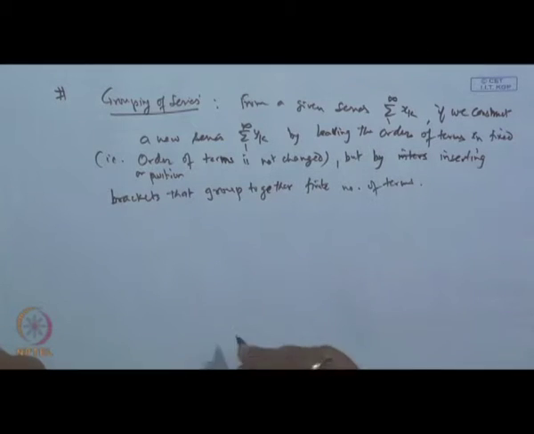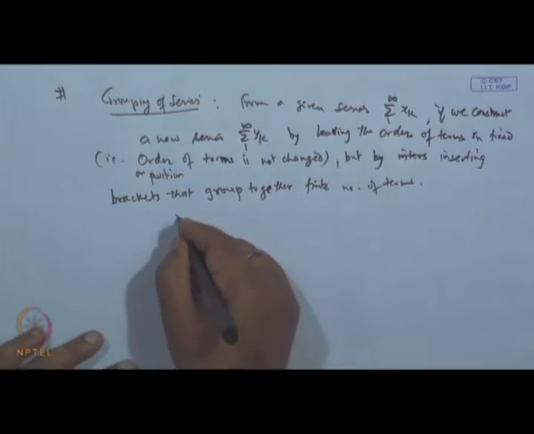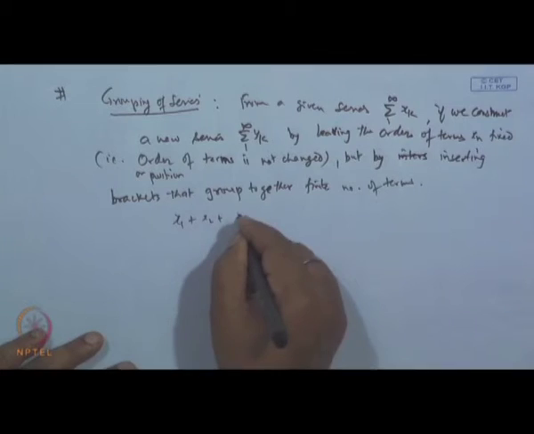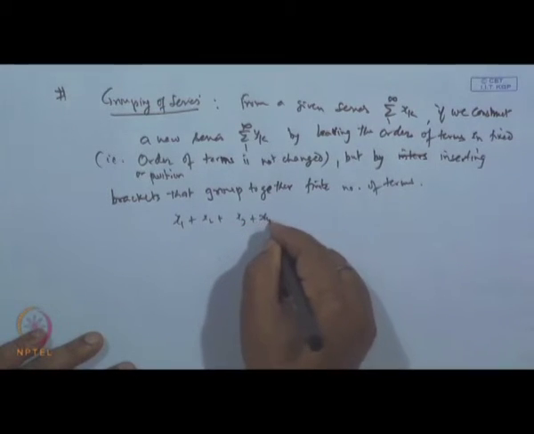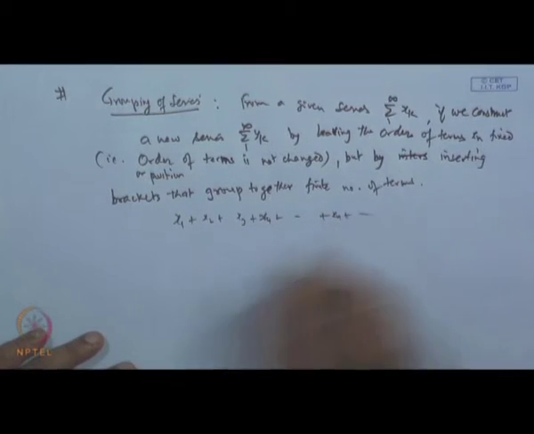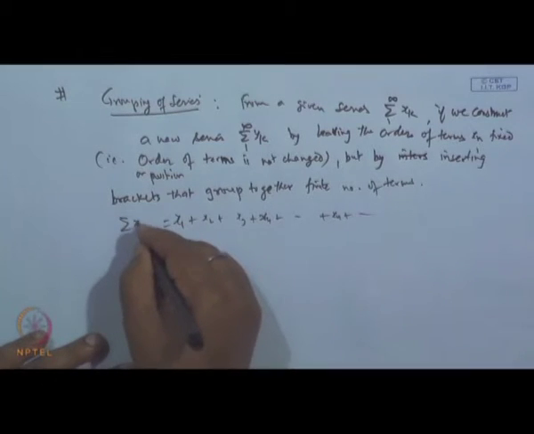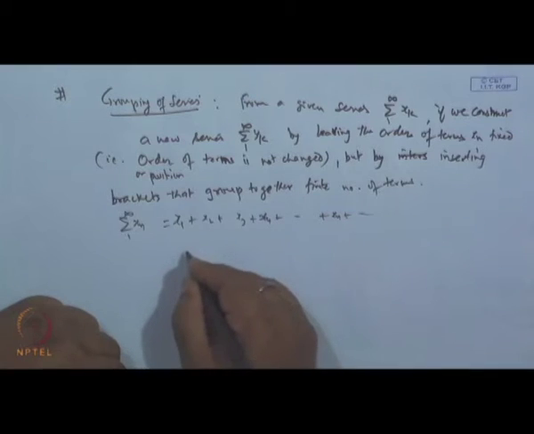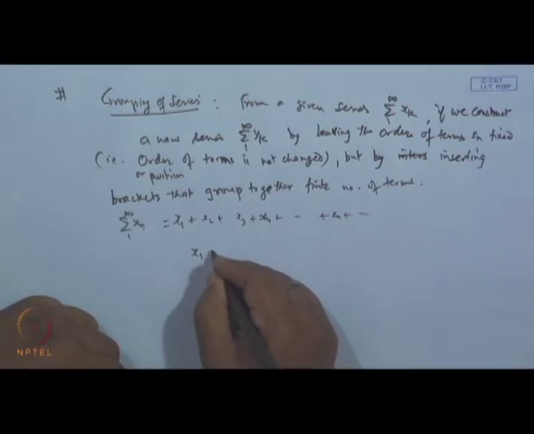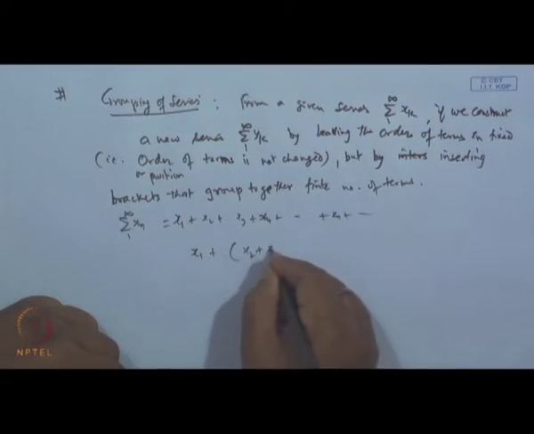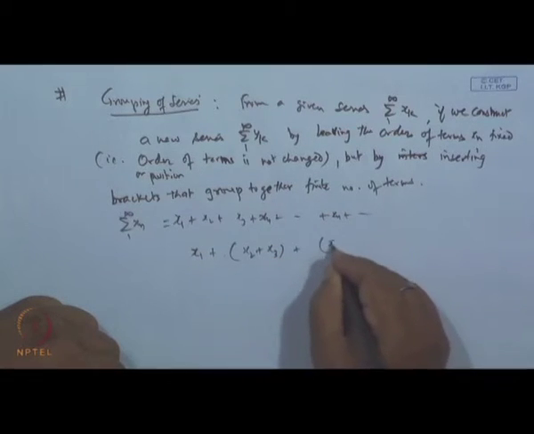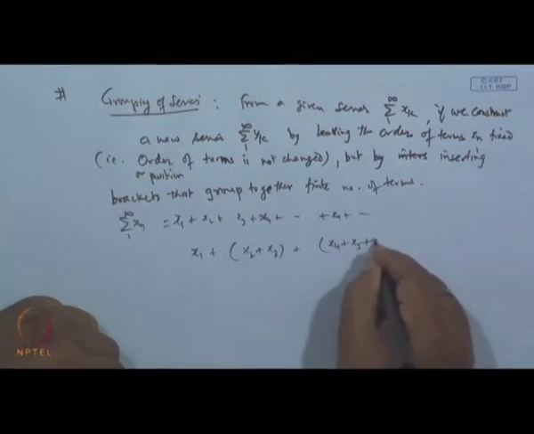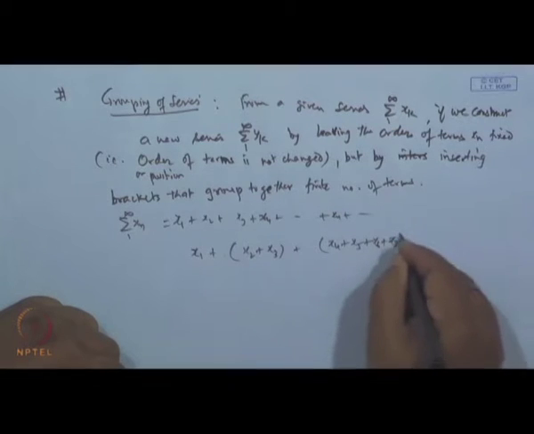Then such a series we call a grouping. Suppose I say a series x 1 plus x 2 plus x 3 plus x 4 plus up to x n and so on. This is our original series, 1 to infinity. Now what we do is construct a series like this: x 1 say plus x 2 plus x 3, say x 4, x 5, x 6, x 7, this way.